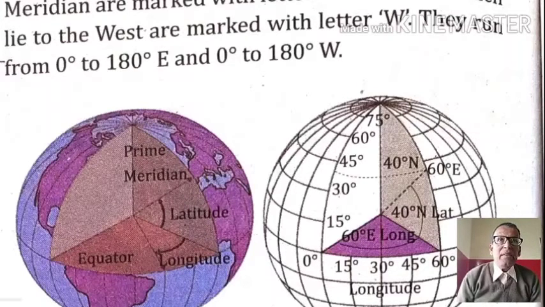If someone says 25 degree, it means nothing until and unless it is said that 25 degree east or 25 degree west or 25 degree north or 25 degree south. So the parallels of latitudes are marked as north or south, N or S, and meridians of longitudes are marked as E or W, east or west.